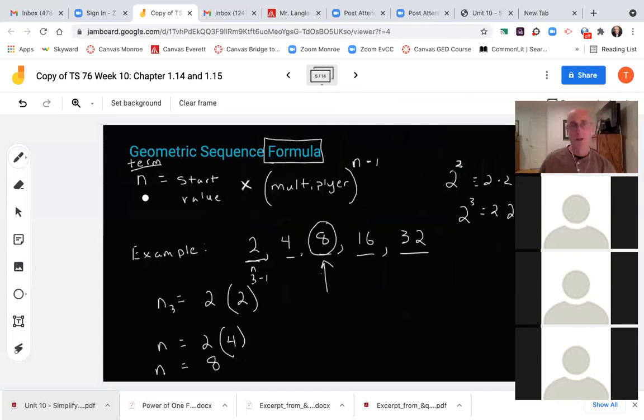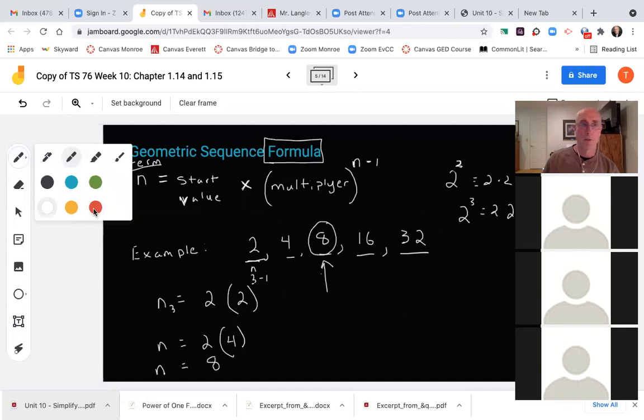So I've got the nth term, whether it's the 15th or the 50th or whatever term I'm trying to solve, equals, in a geometric sequence, the starting value, which is the same as it was in an arithmetic sequence, times.